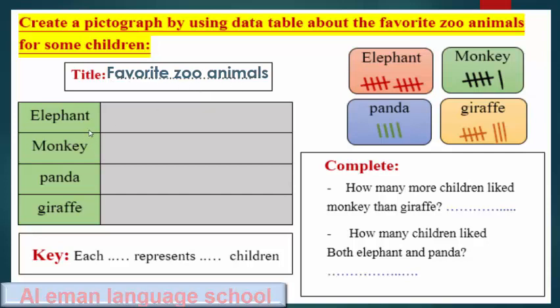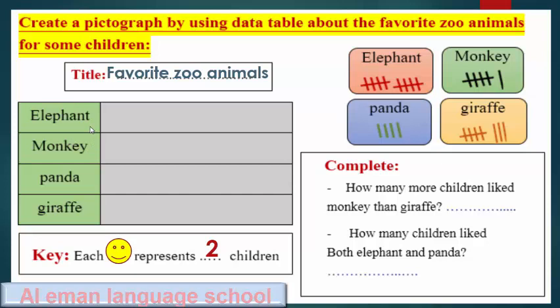And the key, I will choose any shape I want, any picture. I will choose a smiley face and I will say that each smiley face equals 2 children. You can make it 1, but 2 will be easier.